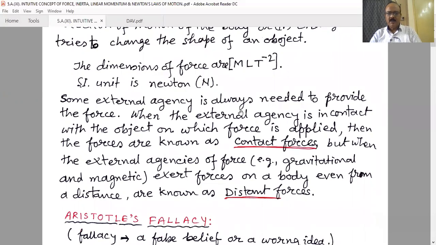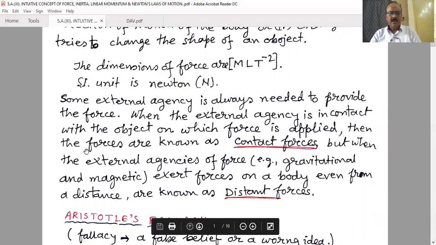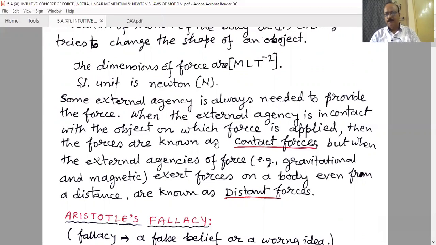Some external agency is always needed to provide the force. When the external agency is in contact with the object on which the force is applied, the force is known as a contact force. But when the external agency exerts force on a body even from a distance, for example gravitational force or magnetic force, it is known as a distance force. That means when we think about force, there must be an external agency which provides it, and the force may be of two types: contact force and distance force.